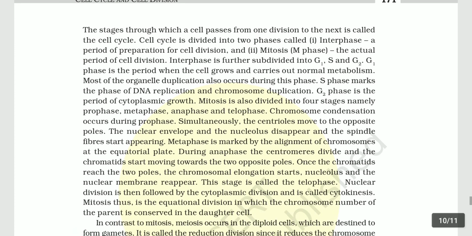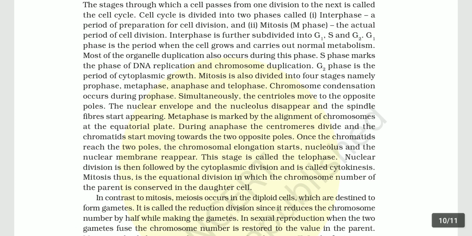The cell cycle is divided into two phases: first, interphase, a period of preparation for cell division; second, mitosis or M phase, the actual period of cell division. Interphase is further subdivided into G1, S, and G2. G1 phase is the period when the cell grows and carries out normal metabolism. Most of the organelle duplication occurs during this phase. S phase marks the phase of DNA replication and chromosome duplication. G2 phase is the period of cytoplasmic growth.